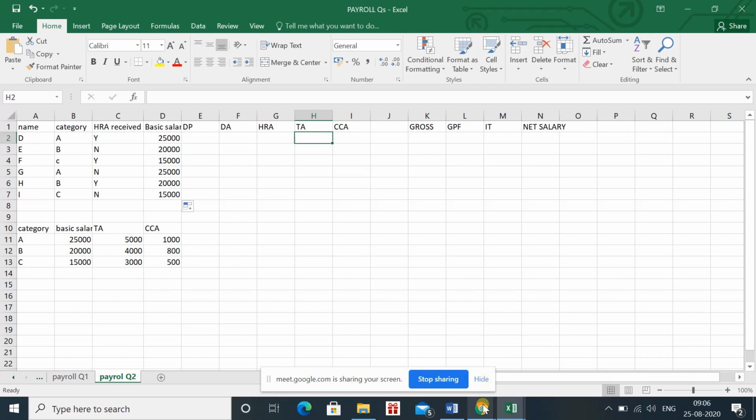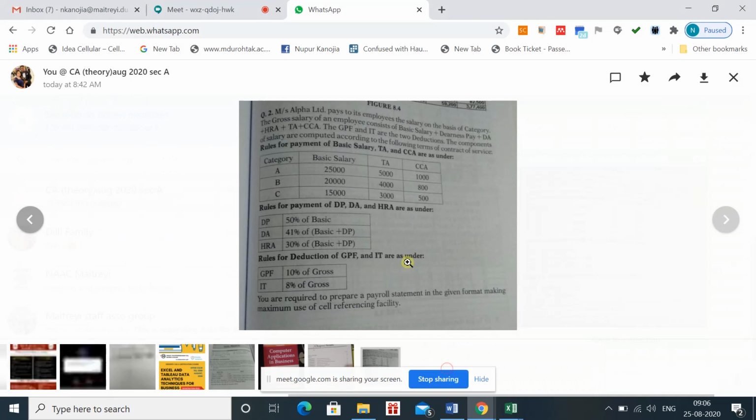In case of TA and CCA also we have the condition. If the category is A, TA should be 15,000, CCA should be 1,000. If category is B, it should be 4,000 and 3,000. So we have to apply it.